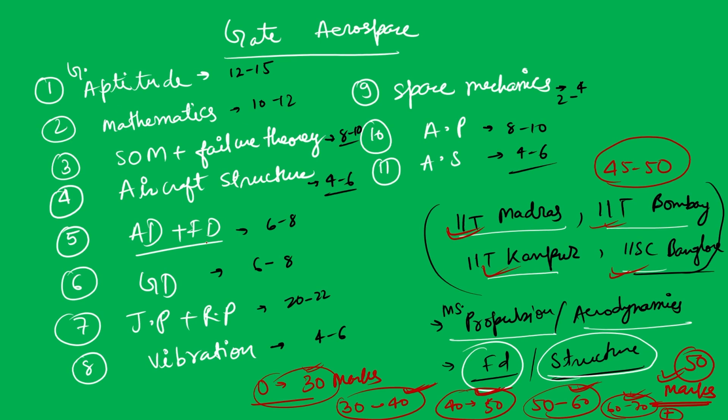Now, these are the marks outlets that GATE asks each and every year. They can change, sometimes they do change. But if your goal is to score at least 50 marks, then how can you plan? You can plan like this.